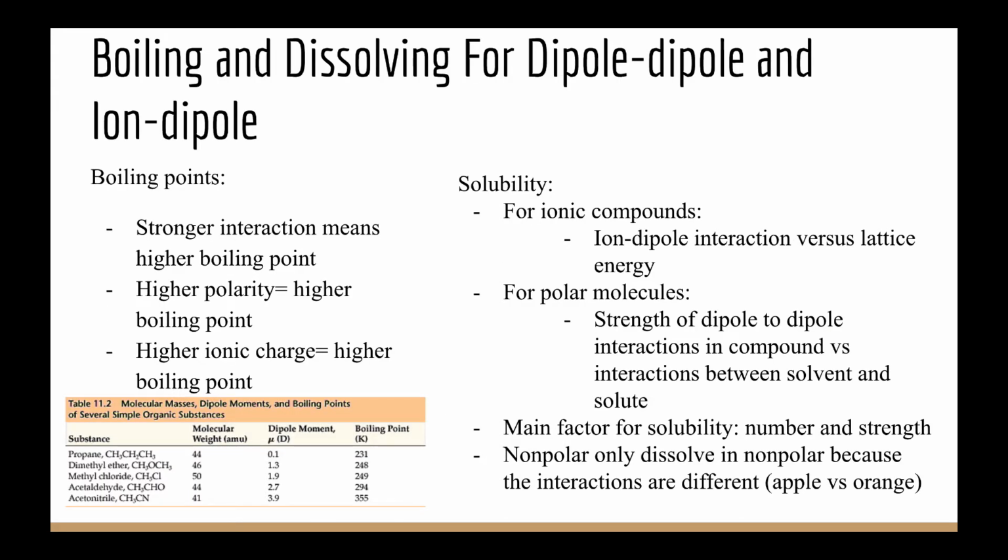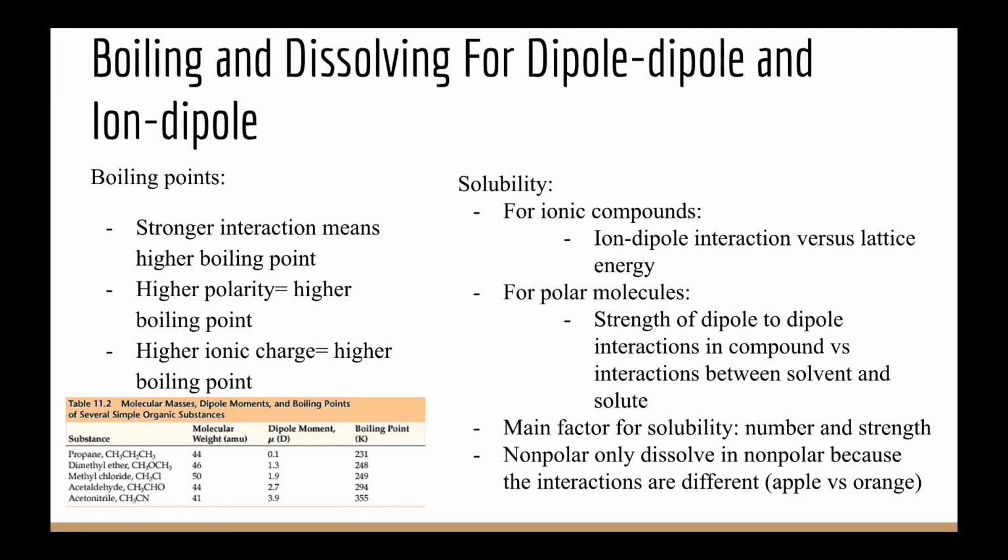Now let's discuss how dipole-to-dipole interactions and ion-to-dipole interactions affect boiling points and solubility. So in terms of boiling points, the stronger the interactions, the higher the boiling points. This is because the stronger the molecules are together, the more kinetic energy will have to be input into the system to make them split apart.